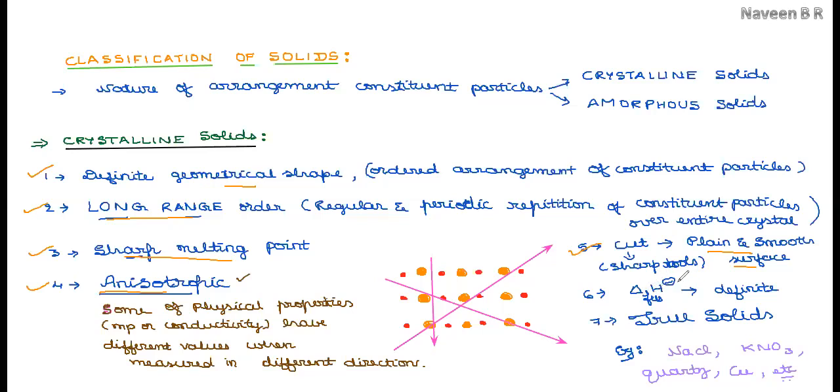It is the enthalpy change when 1 mole of the solid fuses into the liquid at its melting point, and crystalline solids have a definite value of enthalpy of fusion. Because of all these reasons, crystalline solids are said to be true solids.